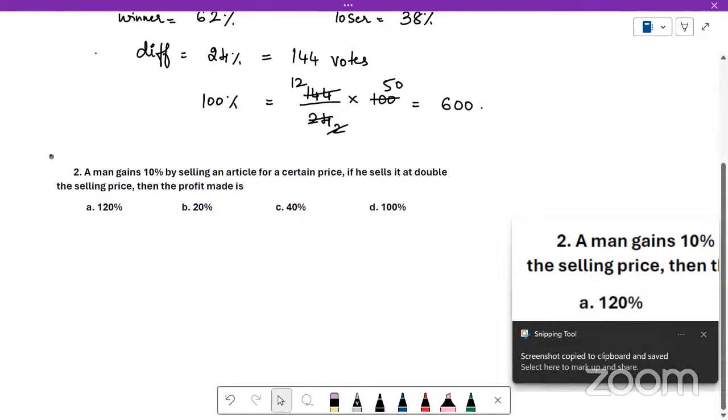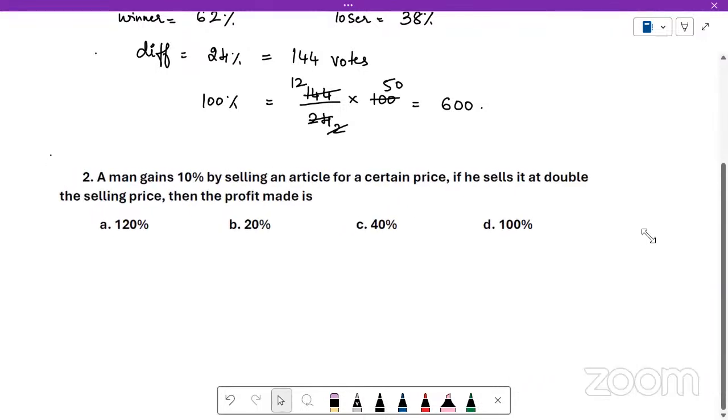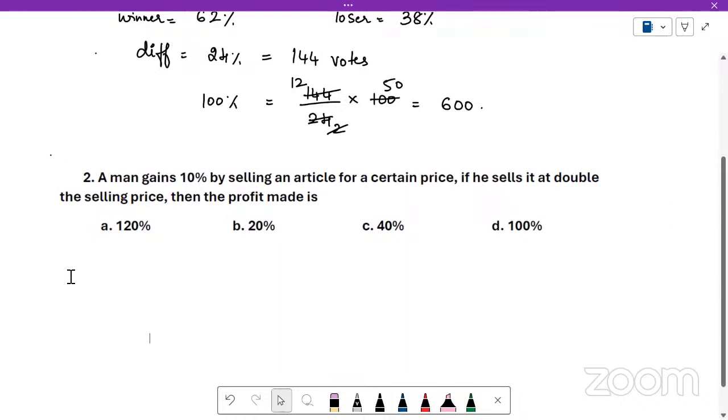Second question. A man gains 10% by selling an article for a certain price. If he sells it at double the selling price, what is the profit made? Here, whenever in the question as well as in the options, everywhere it is percentages, you can solve it by considering the base price as 100.